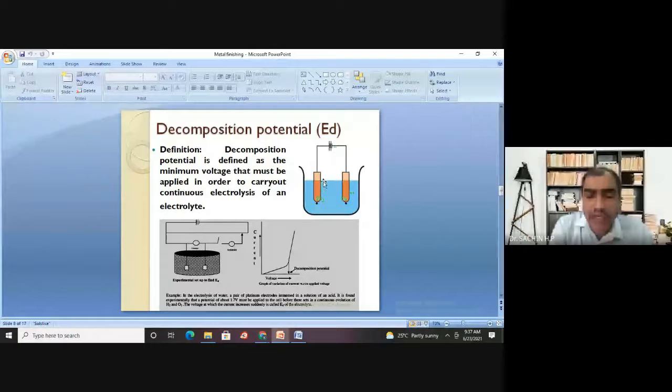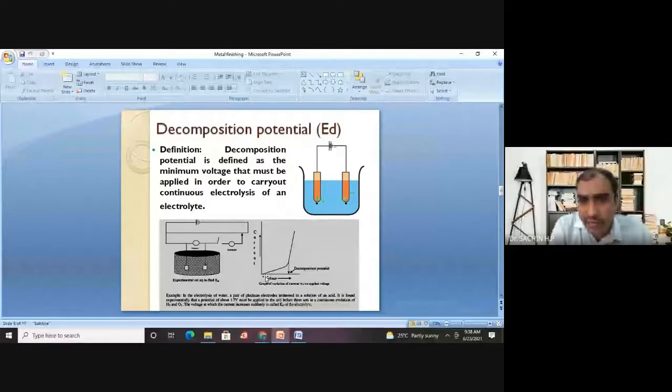So if you start supplying the voltage, you can see this particular graph. I have recorded the current versus voltage. Okay, started from 0, and I have started applying the voltage like this. For every voltage we supply, we measure the current. So it is the graph of the measurement of current with respect to voltage.